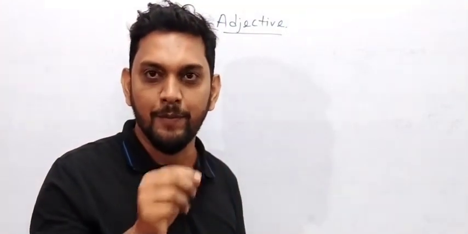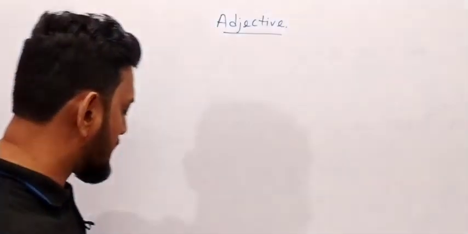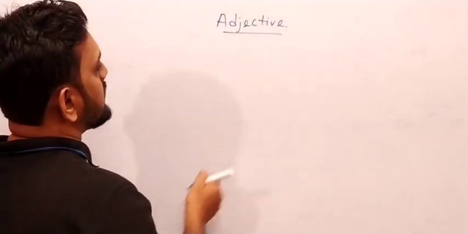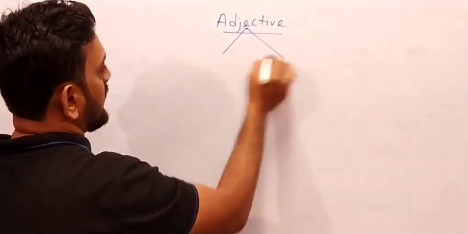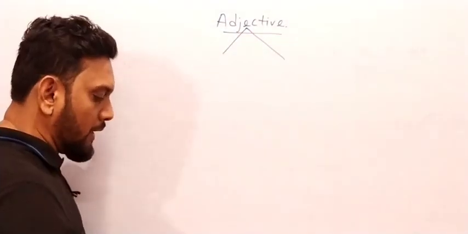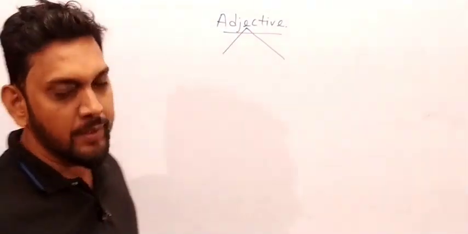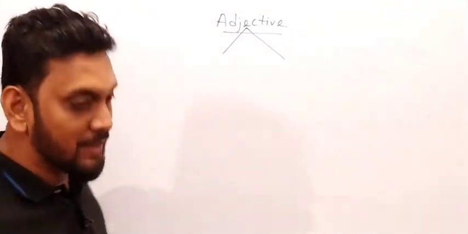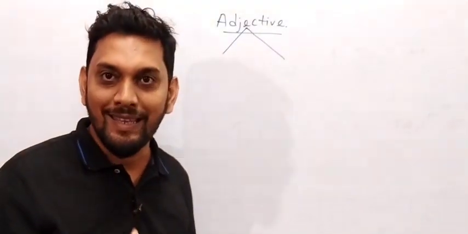I also wrote the types of adjective. Now let me discuss a very important lesson from adjective. It is divided into two parts. We already understood why we study adjective, that means the objectives of studying adjective.